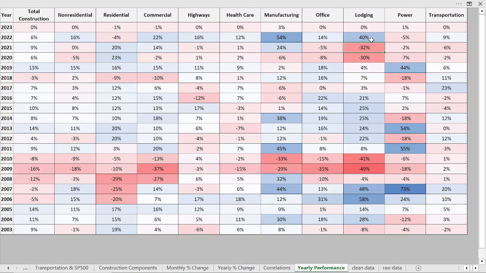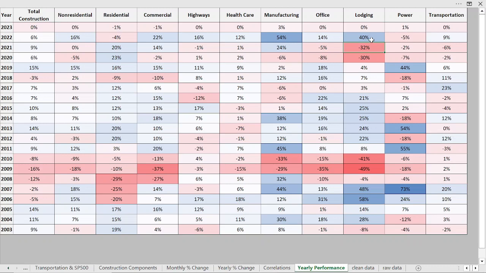So I think that we can really use this data, and we're going to, every time they release a new report every month, continue to revisit these numbers. I think we can really use this data to try to anticipate maybe where the money is going within the construction industry. And I think it's important because it is such a huge component of our economy.